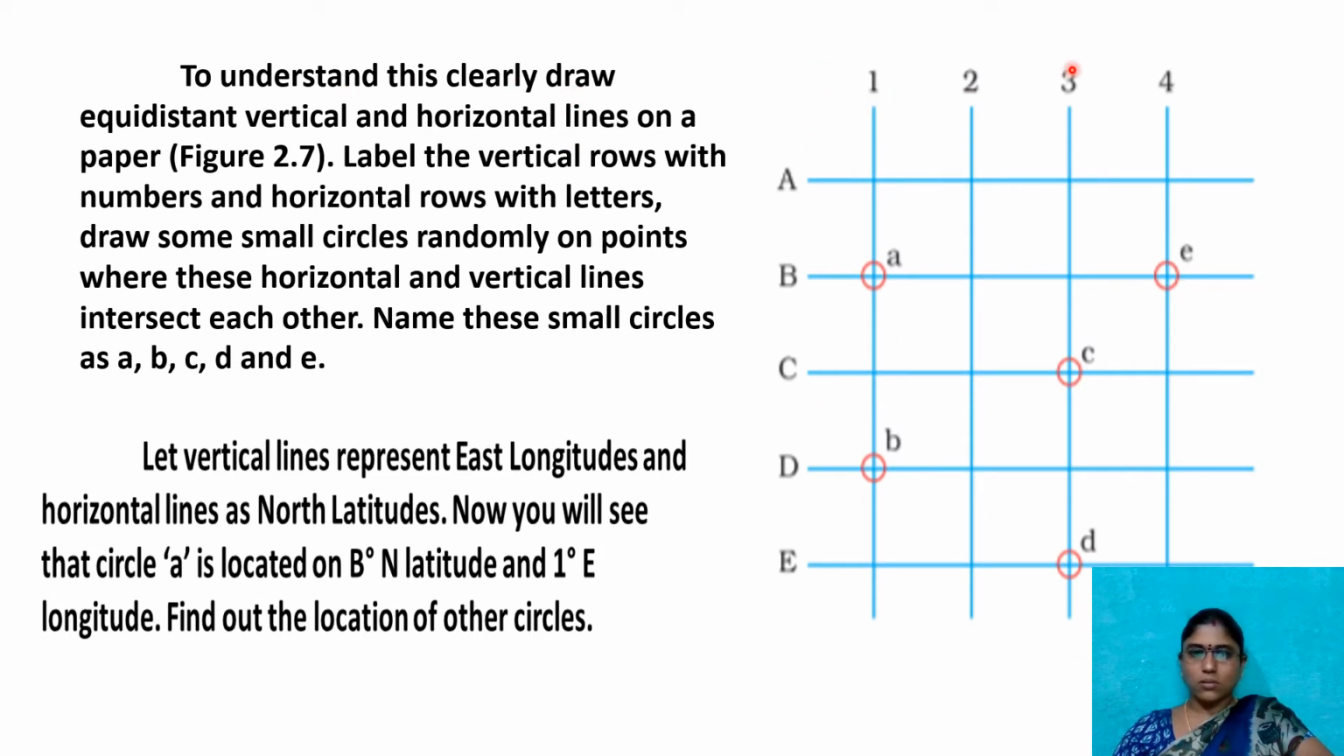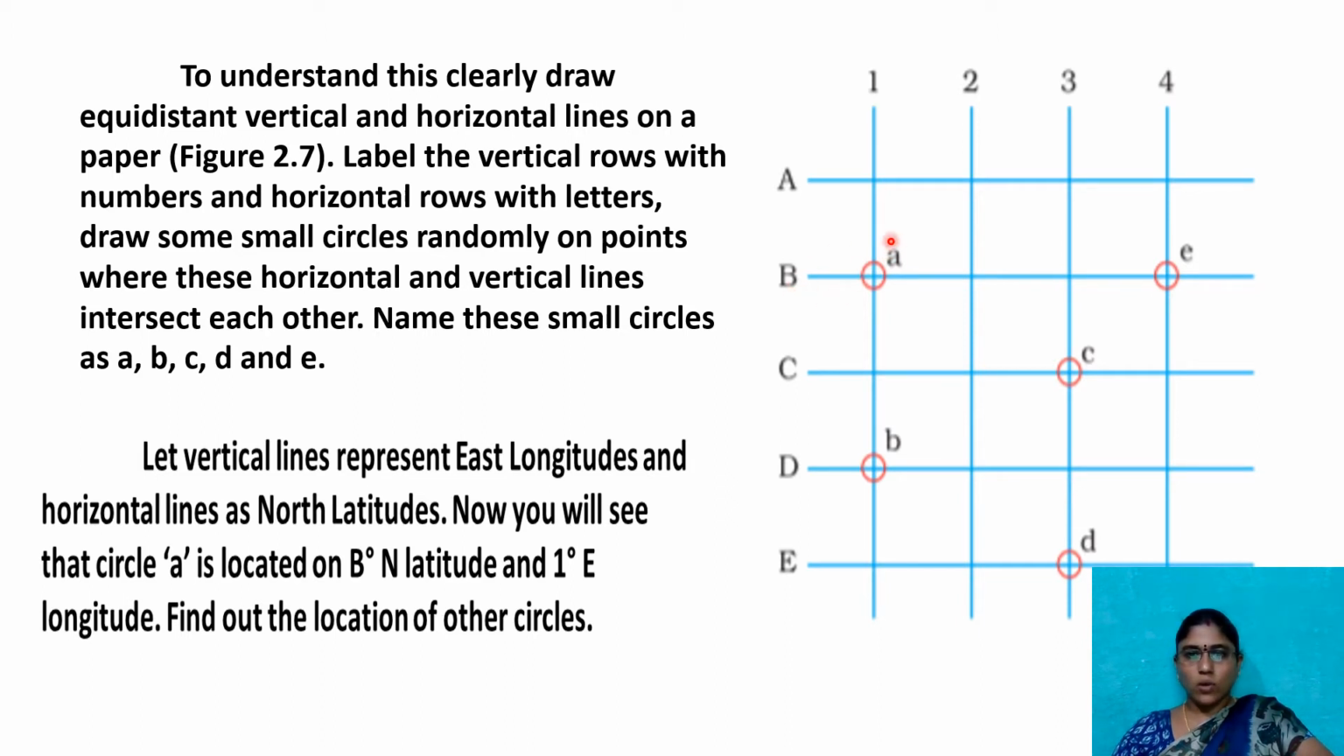To understand this clearly, now I draw the vertical lines and horizontal lines, for example, longitudes and latitudes. Let vertical lines represent east longitudes and horizontal lines north latitudes. This is the north direction and this is the east direction, northeast. Now you will see that circle A is located on B degrees north latitude and 1 degree east longitude. Find out the location of the other circles.